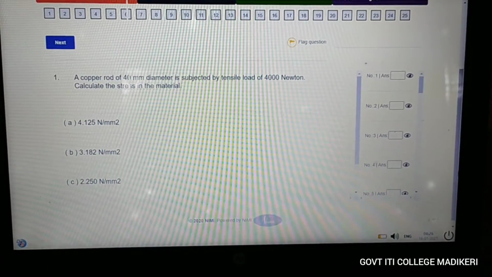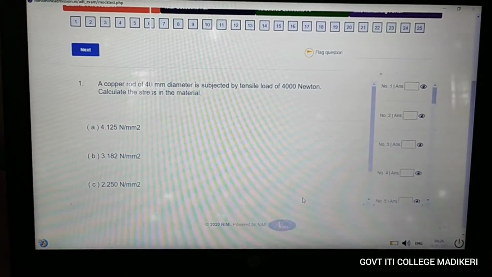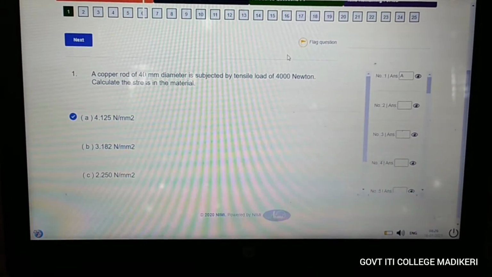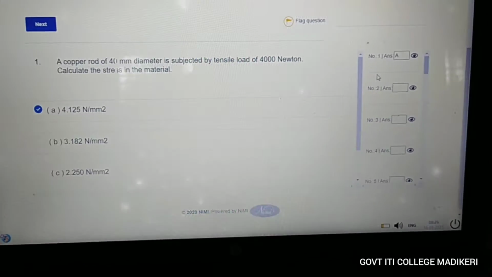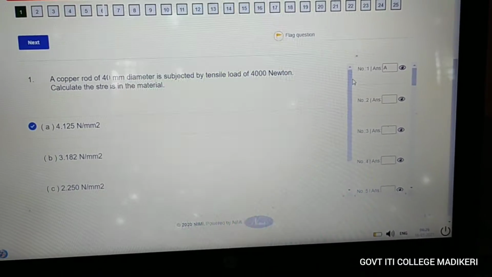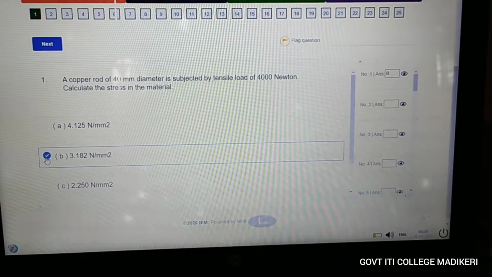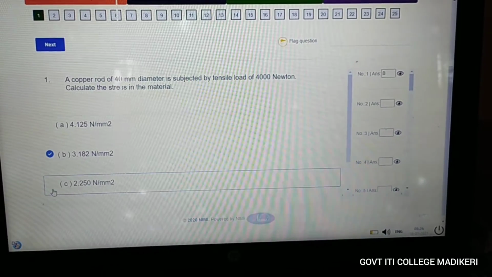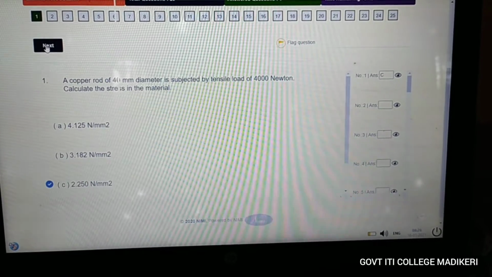If the answer is A, you can just press option A. So you can see on the right side, your answer will be marked as A. If you want to change, you can change also. Just you can give B, then you can give C also. Whichever is the right answer, you can give and move on to the next question.